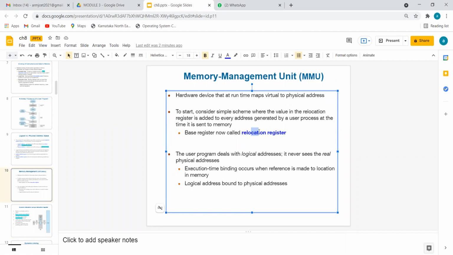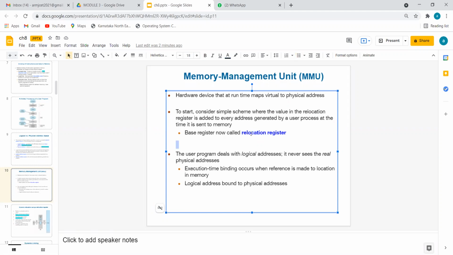So what is the concept? If there is no support for relocation, the process is stored scattered. Think of those three students sitting in different places: they will request their neighbors, you go that side, let my friend come here. If nobody supports it, they remain in three different positions, and it may not be comfortable for them to sit.